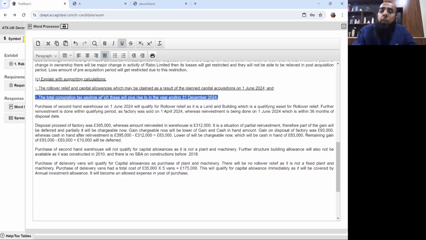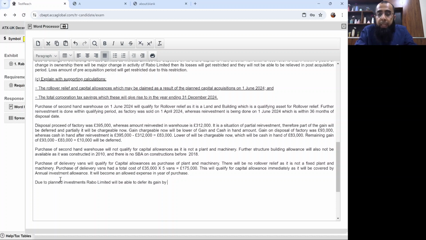Now, the total corporation tax saving these will give rise to in the year ending 31st December 2024. Due to the planned investments, Rabo Limited will be able to defer its gain by £10,000, and it will also be able to claim a capital allowance deduction of £175,000.